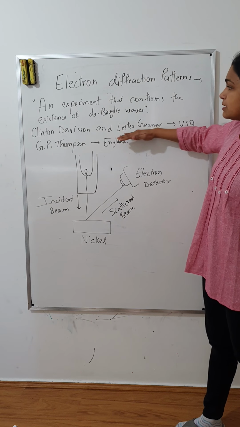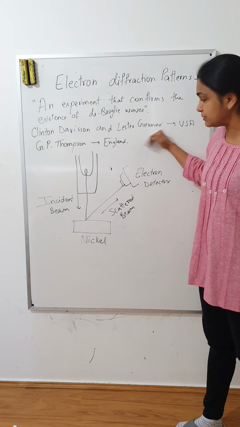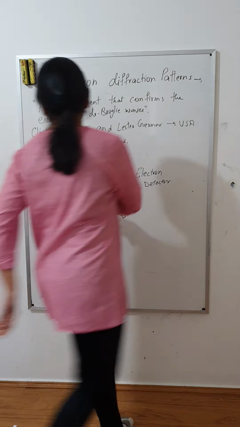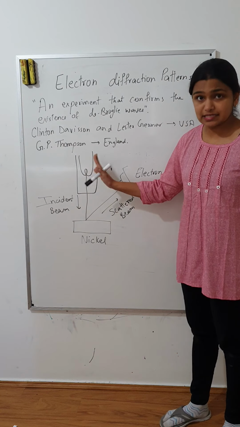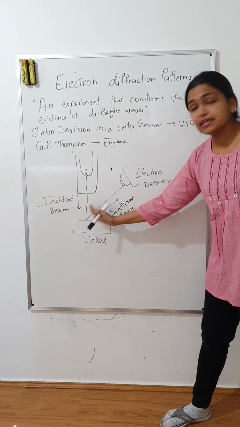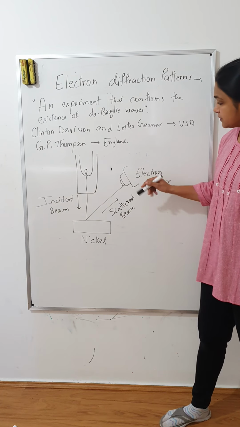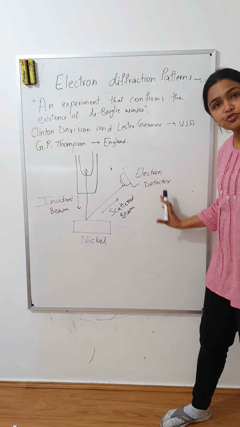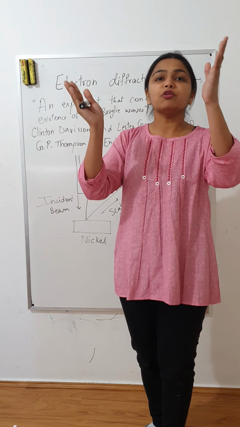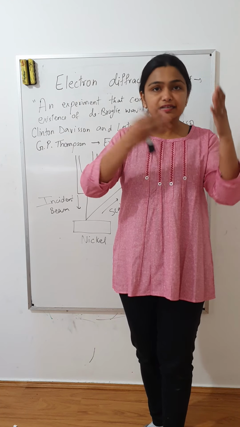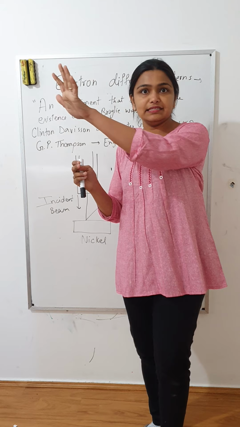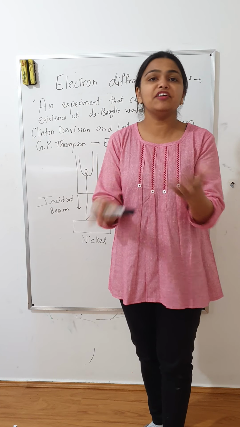Now, let's talk first about the Clinton Davisson and Lester Germer experiment. They had a setup like this, where the incident beam of electrons was accelerated and the energy could be changed. It was incident on a nickel block and the electrons were diffracted or scattered. They had an electron detector whose position could also be varied, and they noticed that the scattered beam of electrons interfered and created a diffraction pattern of high intensity, low intensity, high intensity, low intensity, just like a wave pattern.